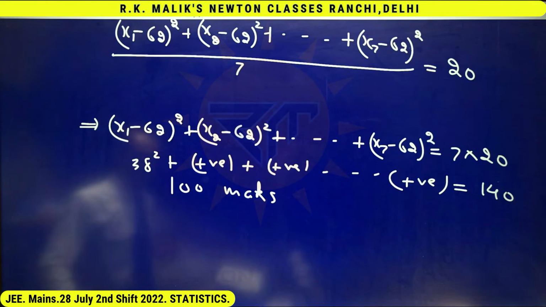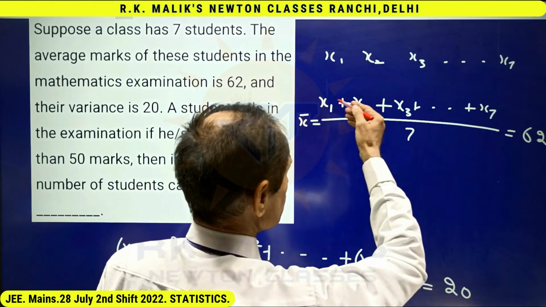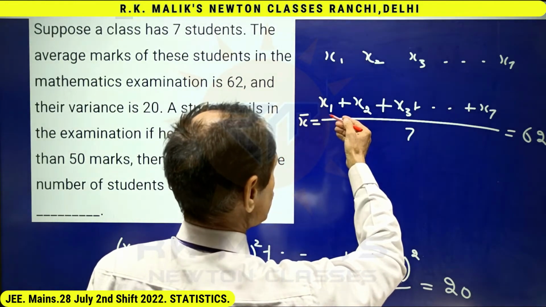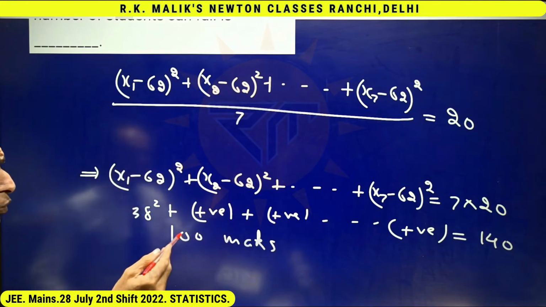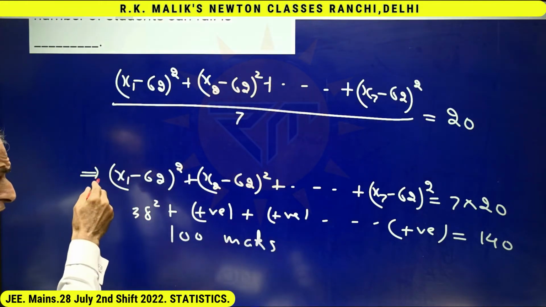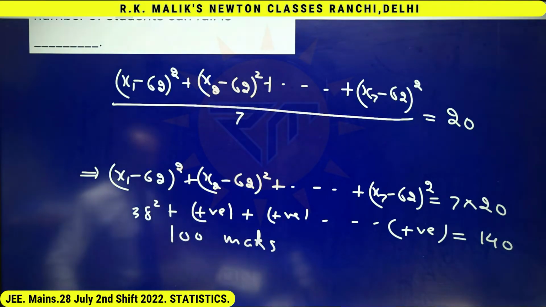It means it is not possible that some student has scored 100 marks under the given information. Agreed that this equation is possible for x1 equal to 100, but because x1, x2, x3 up to x7 have to satisfy this condition also, and according to this condition 100 marks is not possible for any student.